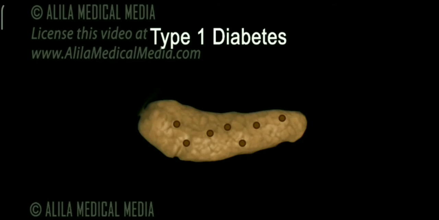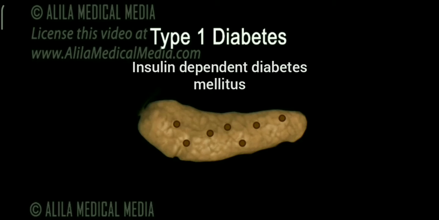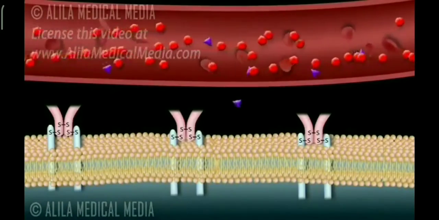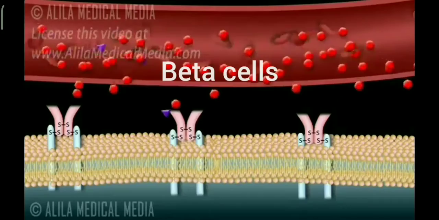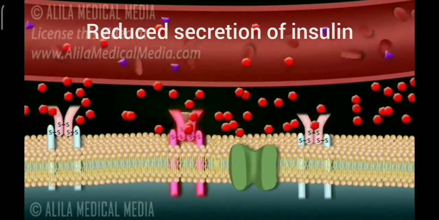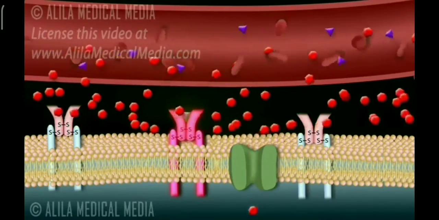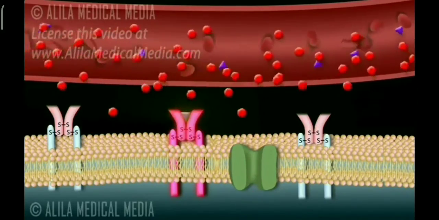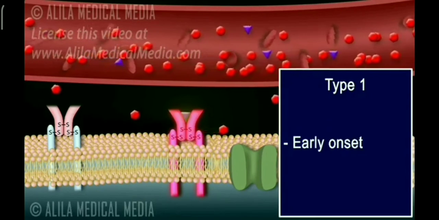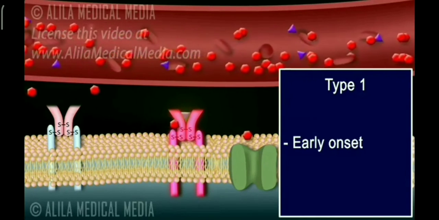Type 1 diabetes, that is insulin dependent diabetes mellitus. It is most common in children. It occurs due to underactivity of beta cells, which results in reduced secretion of insulin. As there is less insulin, the glucose level in blood increases.